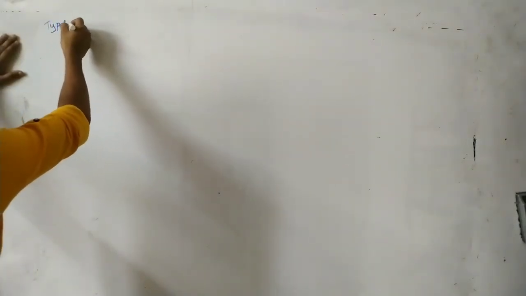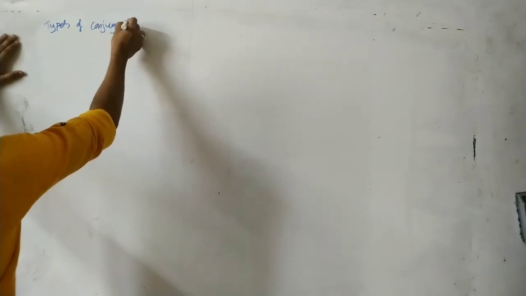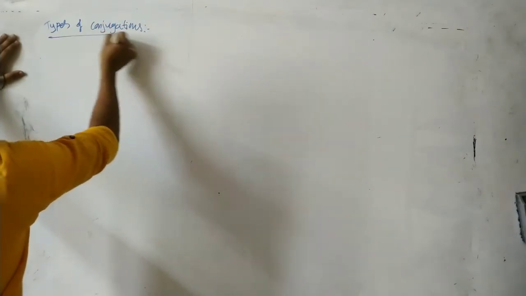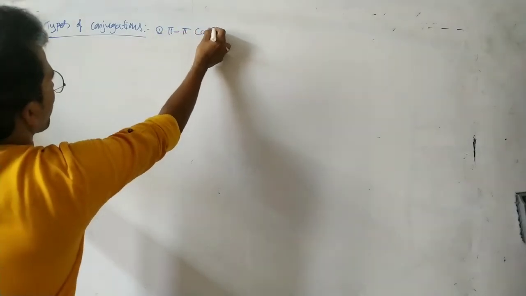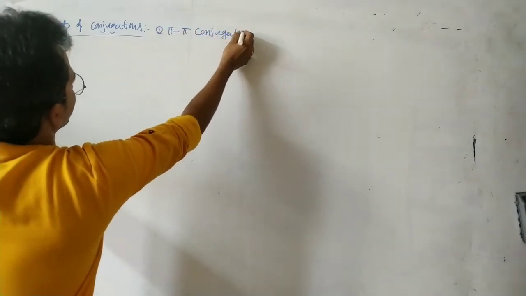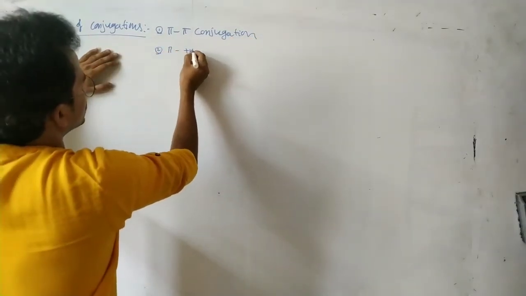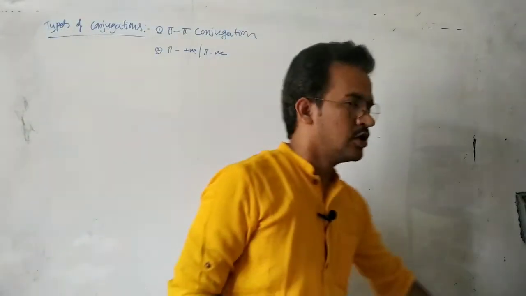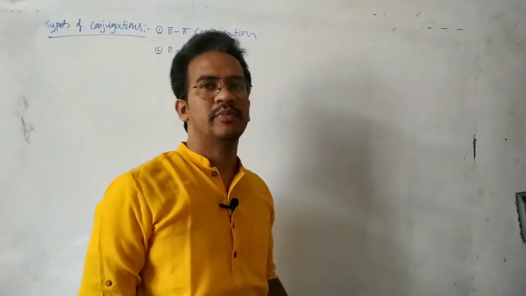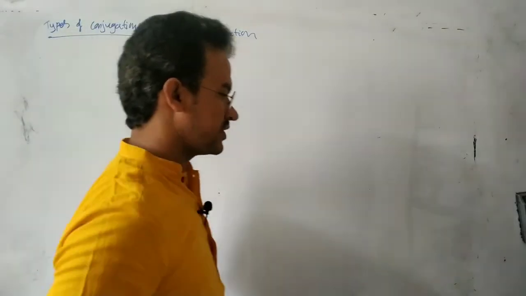It's a very important concept of resonance. So, types of conjugation. The first one is pi-pi conjugation. And next, pi positive charge, pi negative charge, pi single electron, lone pair positive charge, and pi lone pair conjugation. So like that, different types of conjugations are there.